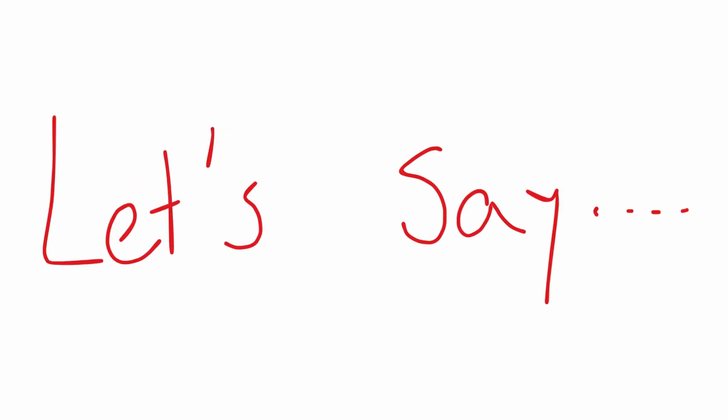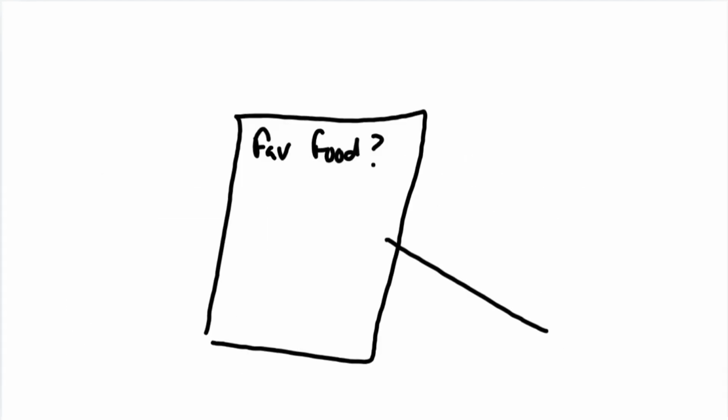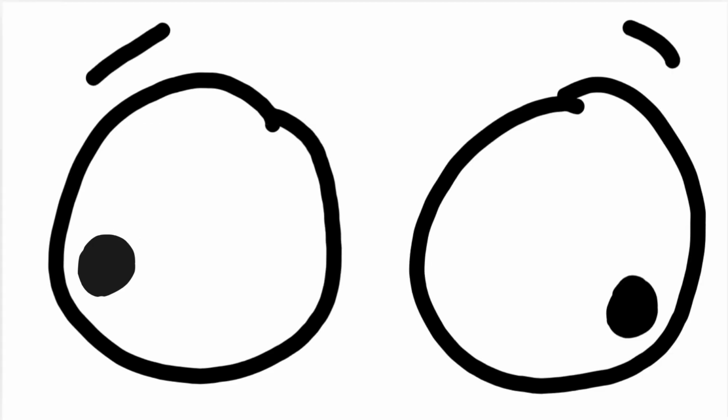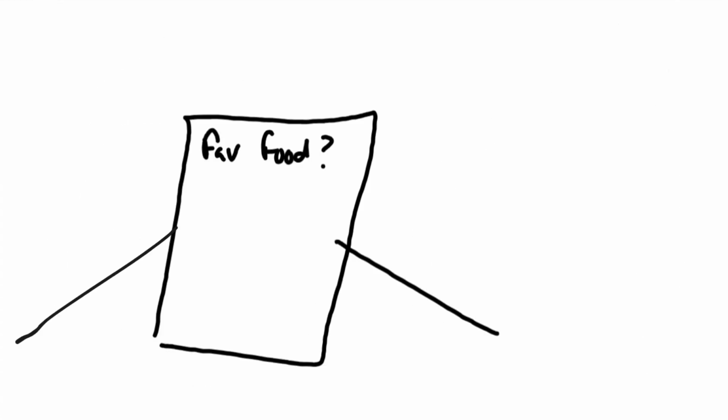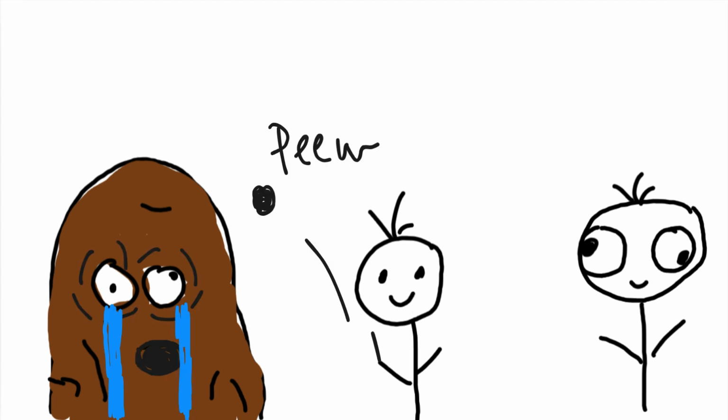Now let's say we wanted to ask the user, or in this case another student in the class, what their favorite food is. We would tell PY to write it on a piece of paper and give it to them. But we might have forgotten to tell PY that their answer was important to us, so he got rid of it.